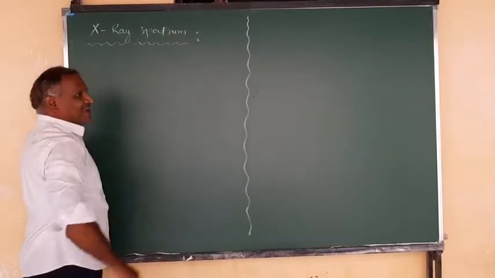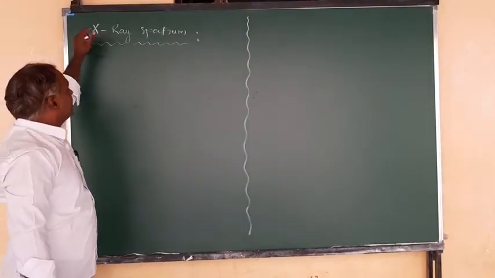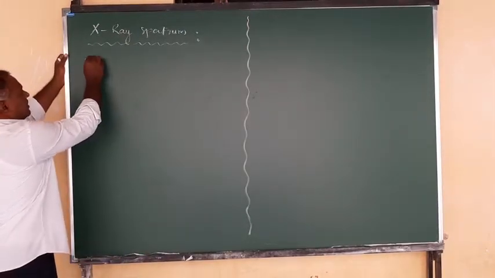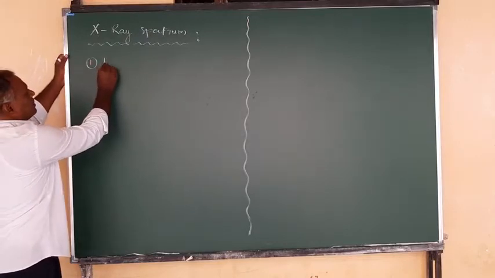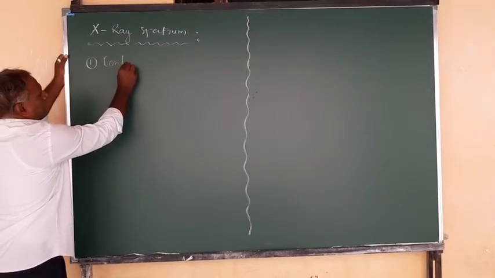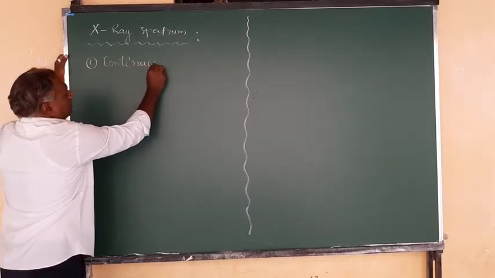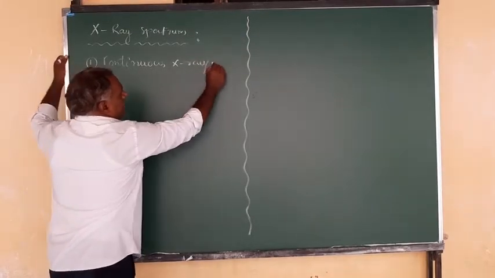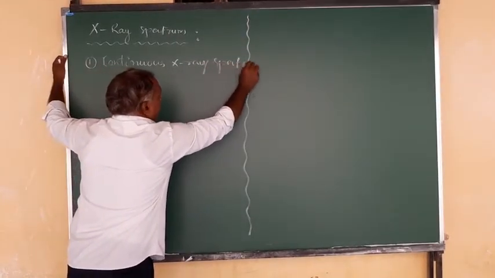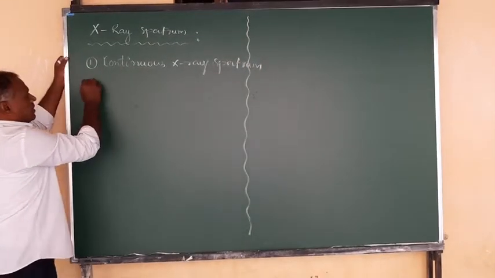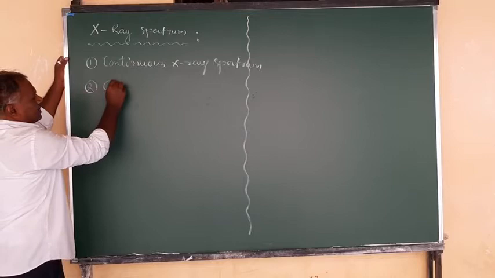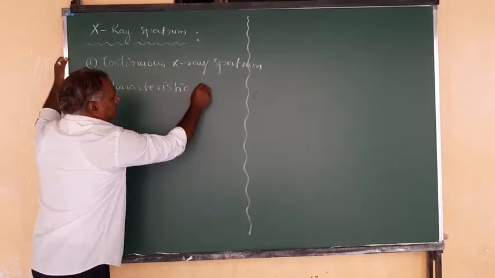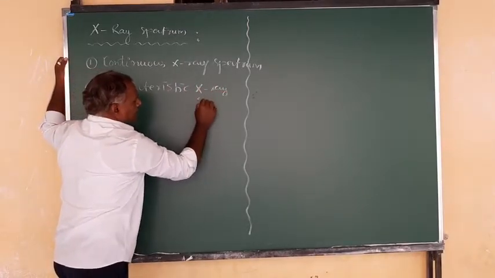can be studied in two ways. One is the continuous X-ray spectrum, and another one is the characteristic X-ray spectrum.